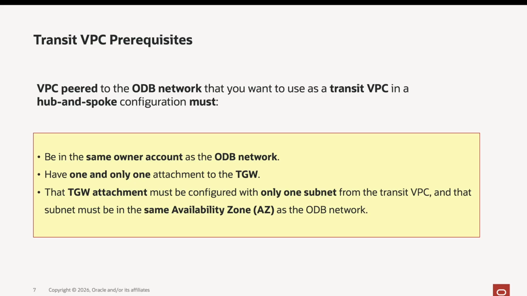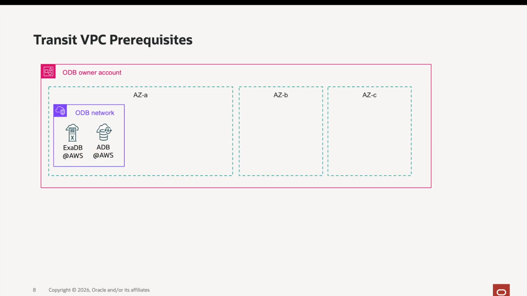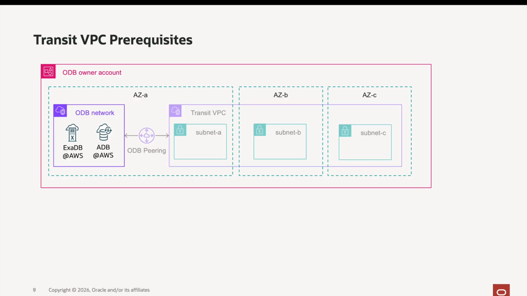These are very important prerequisites, so let's look at these rules visually. In this example, the ODB network is created in the ODB owner account. The ODB network is tied to one physical availability zone, in this case availability zone A. When we add the Transit VPC, it must be created in the same ODB owner account. In the example, the Transit VPC has three subnets across three availability zones.